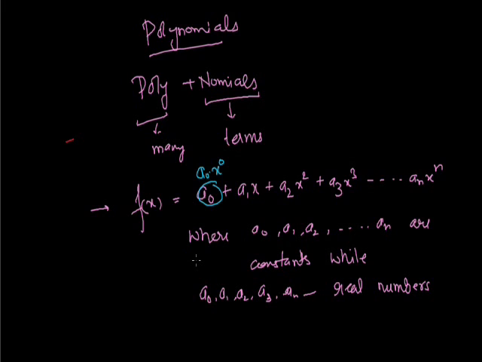Here the maximum power is n, so this is called the degree of a polynomial. And n can also be represented as the index or power of a polynomial.